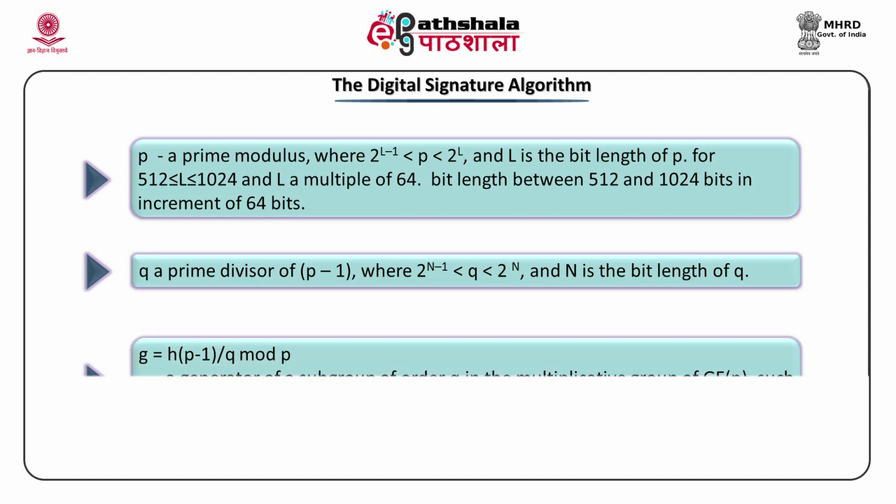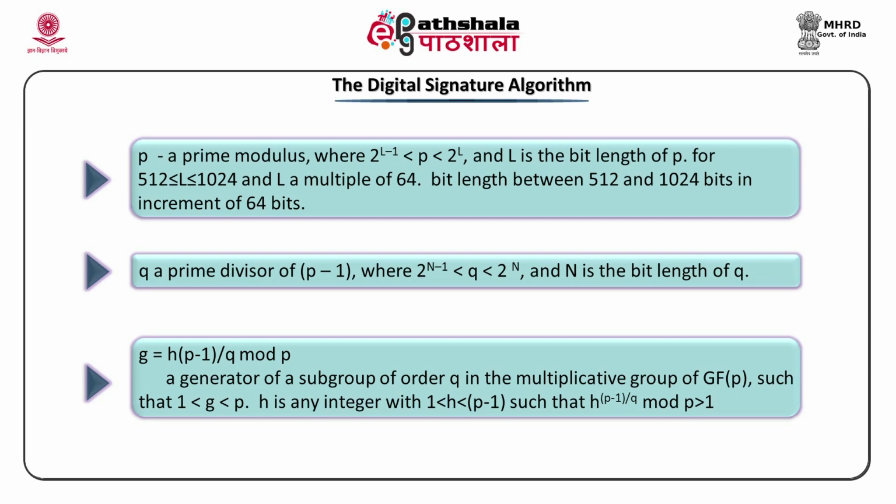G is equal to H raised to (P minus 1) divided by Q, modulo P. You are clear what is P and what is Q. The question is what is H? H is any integer with 1 less than H less than P minus 1 such that H raised to (P minus 1) divided by Q mod P is greater than 1.